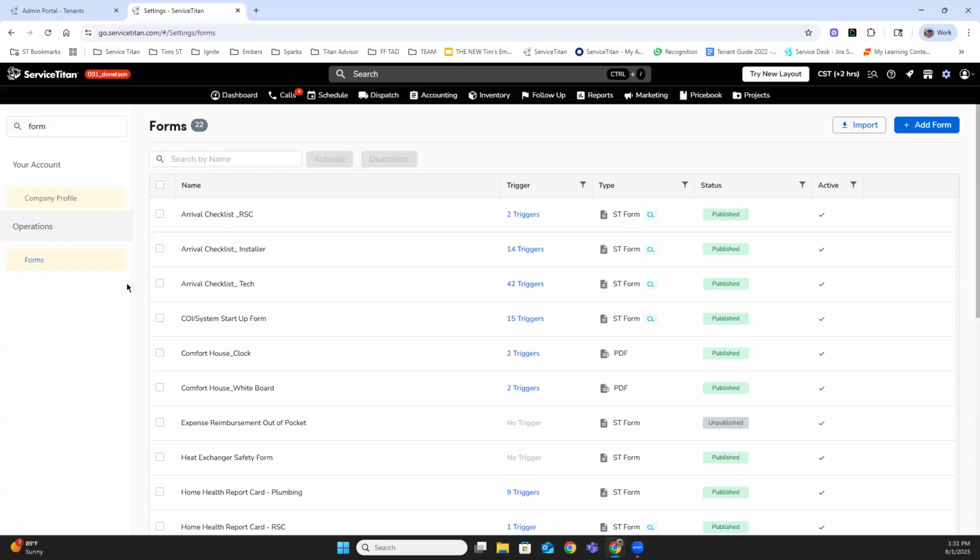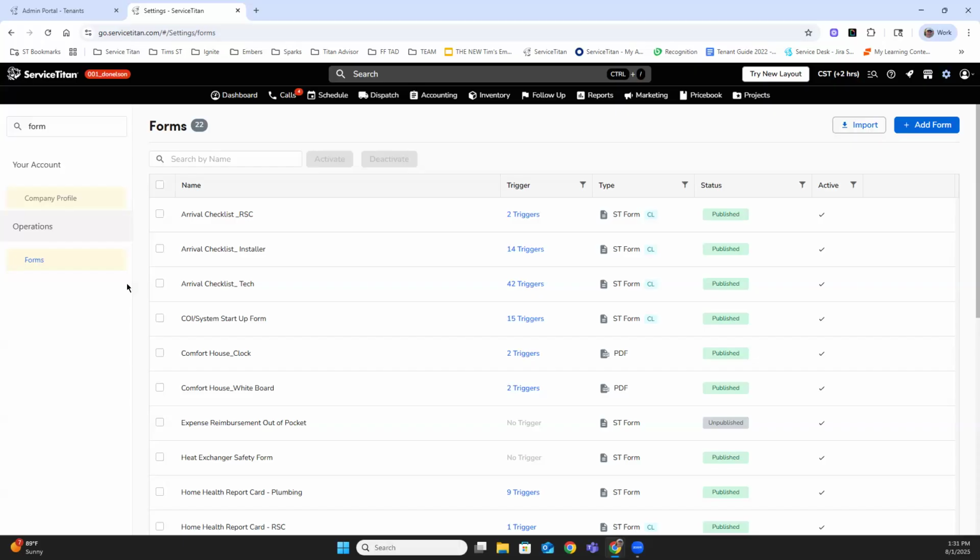Now, the next level is adding conditional logic. And we want to add conditional logic because some of these forms, or these pain points, workflows, procedures, etc., can get extremely long. And that's not going to be very efficient for a technician. Not only is it not going to be efficient, they're not going to want to do it. And so you might get them to do it once or twice, but if this thing drags out, takes them forever, it's a pain in the butt, they're not going to do it.